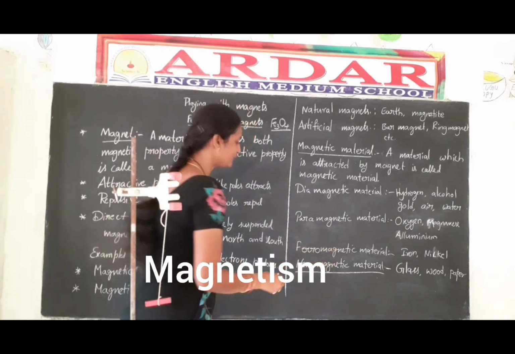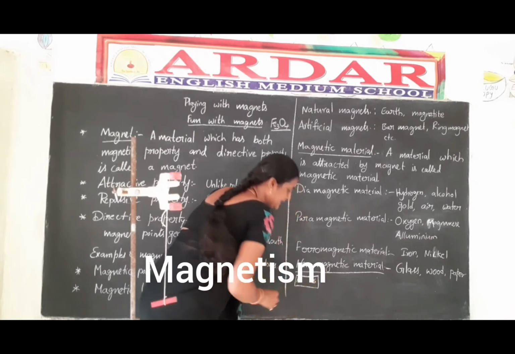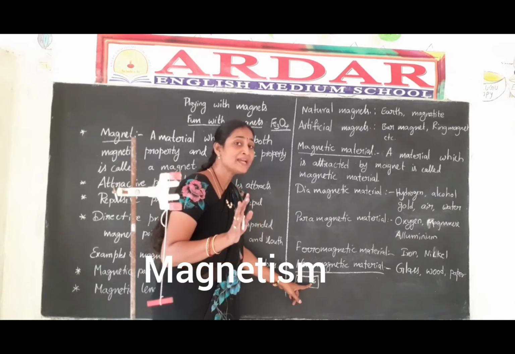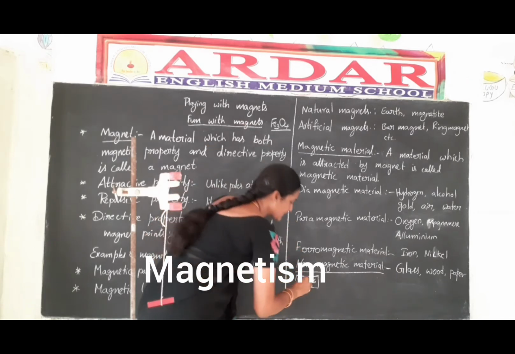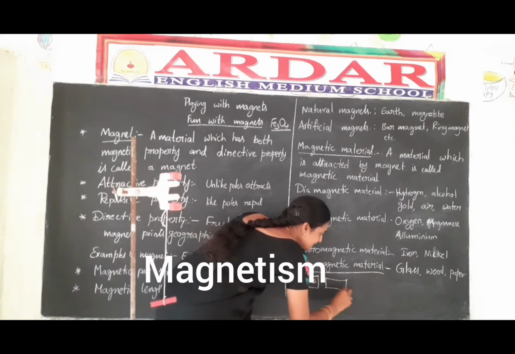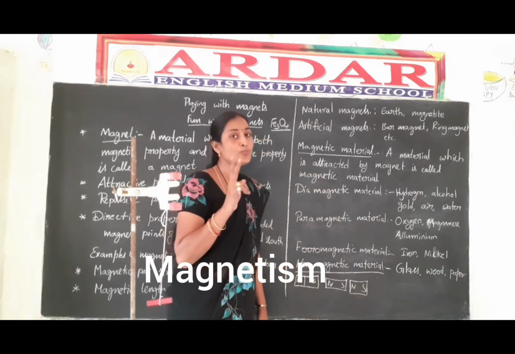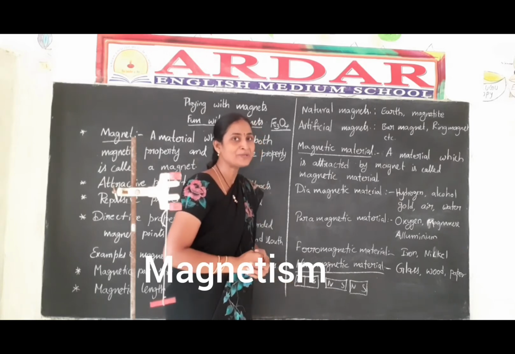For example, here a magnet is there and it has two poles, north pole and south pole. Imagine the magnet is broken into two pieces, and every magnet has two poles, and every piece of the magnet behaves like a complete magnet.